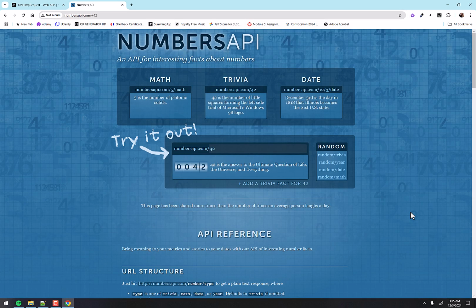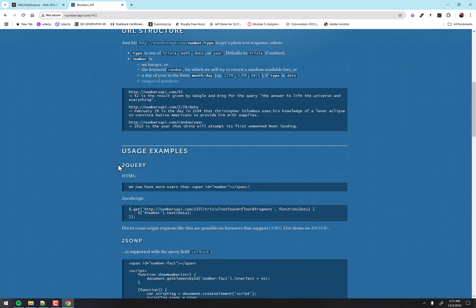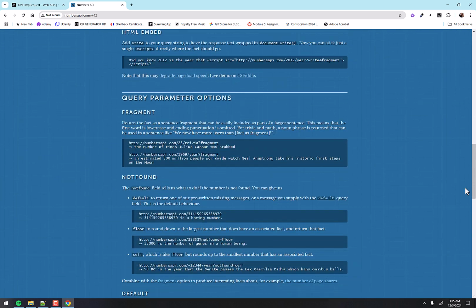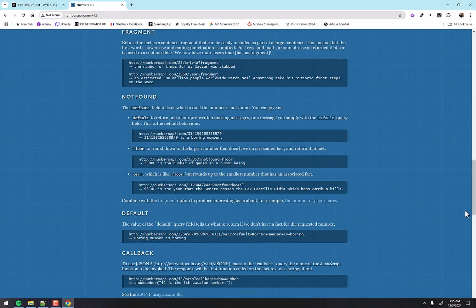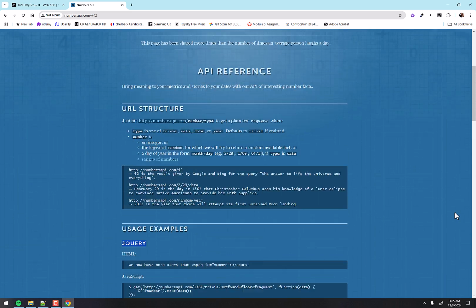numbersapi.com. And the first thing you're going to learn about dealing with APIs, they all have their own documentation, right? There's some confusing stuff on this page, and then there's some simple stuff on this page. They have jQuery stuff here, which we don't need to worry about, and they have all these different things on how to use it. I'm not super worried about you understanding this specific API and its instructions. I'm just going to walk you through the couple pieces we're going to use.